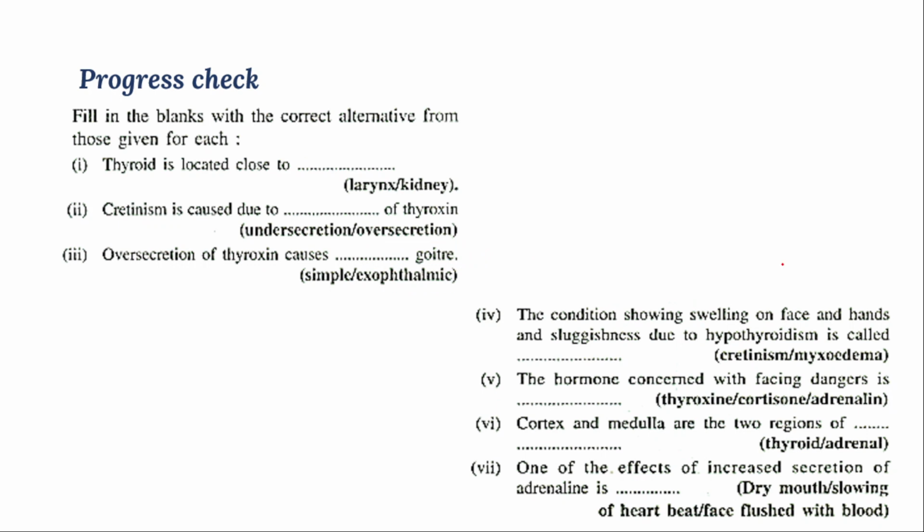The next one: the condition showing swelling on the face and hands and sluggishness is due to what type of condition? That is due to the symptoms.